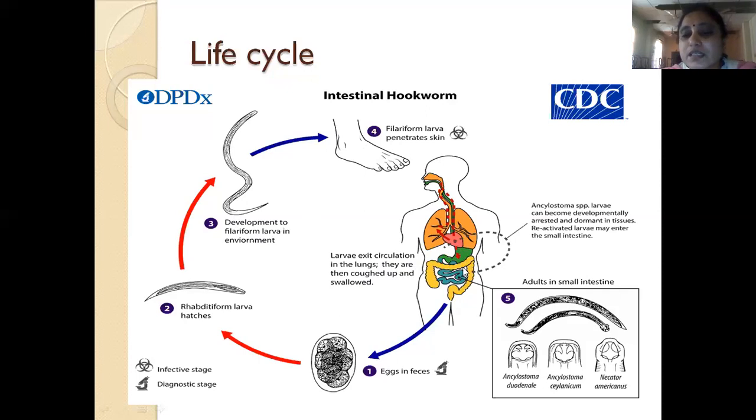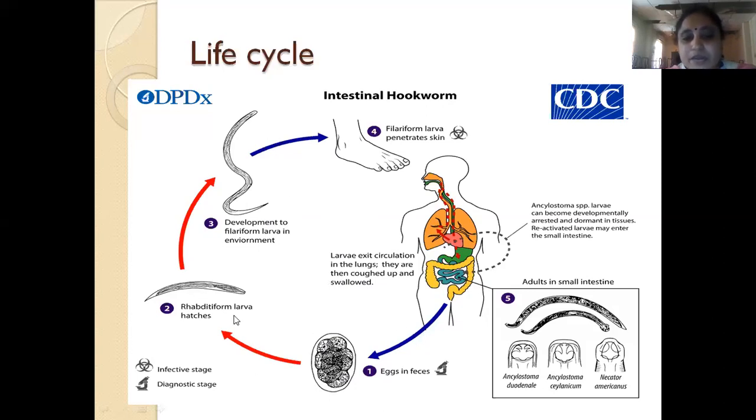small intestine. In the duodenum, some become dormant and may be reactivated after a very long duration, or they develop into adult worms. And these adult worms produce eggs, and once again the eggs are excreted in the feces. So this is the life cycle. They don't need an intermediate host. They need only the soil for development. In the soil itself, they develop.